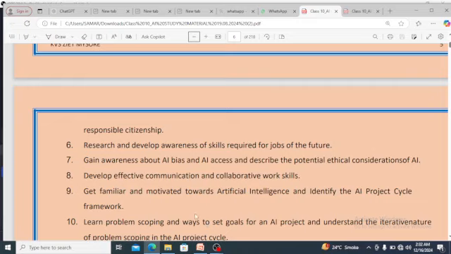Now, develop effective communication and collaborative work skills. Get familiar and motivated toward artificial intelligence and identify the AI project cycle framework. We will study the AI project cycle framework.